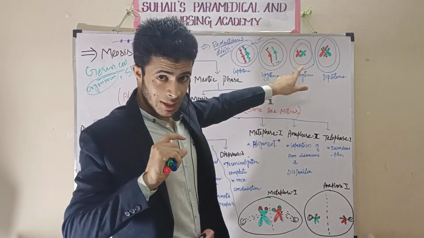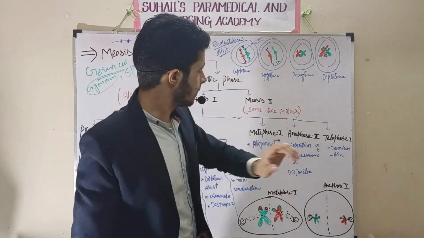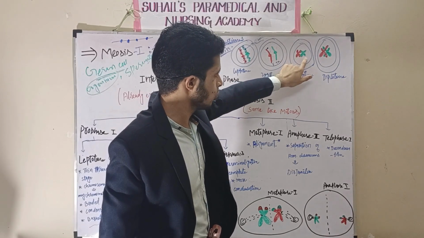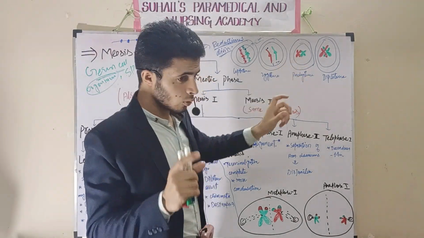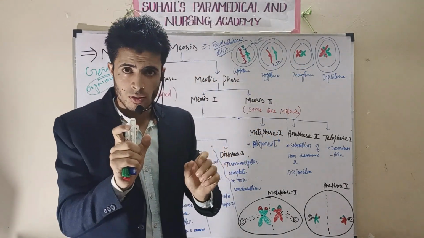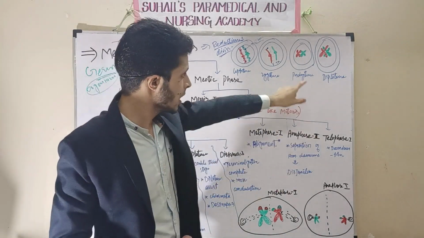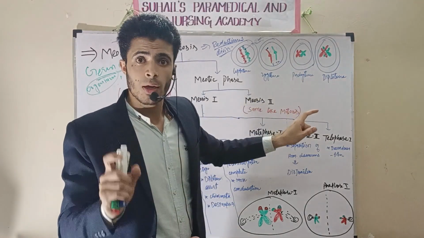That means, in clear words, between the two non-sister chromatids. This is one chromatid of this chromosome, and a chromatid of this homologous chromosome. I told already in the previous class, the two chromatids of the same chromosome are called sister chromatids. But here, non-sister chromatids will show crossing over.